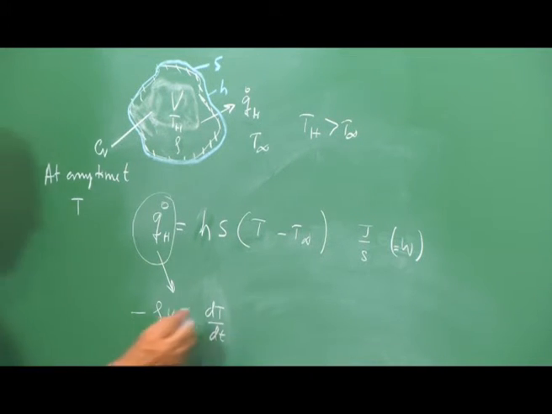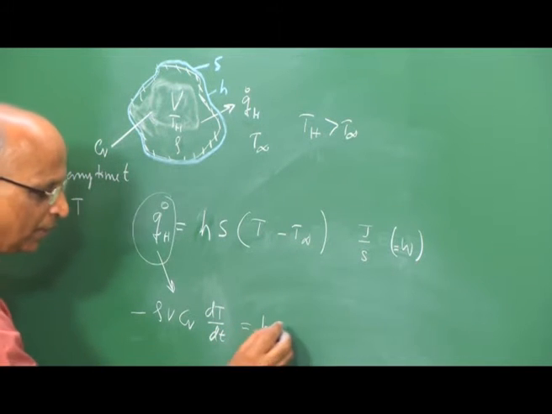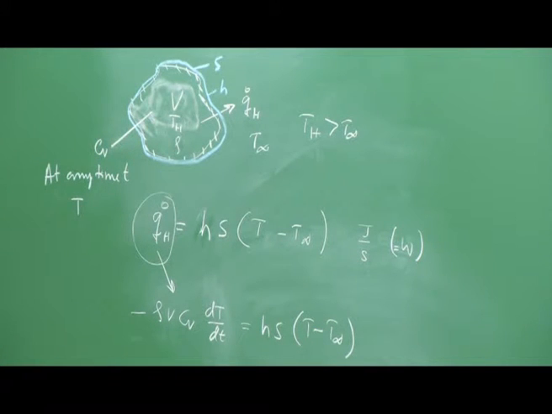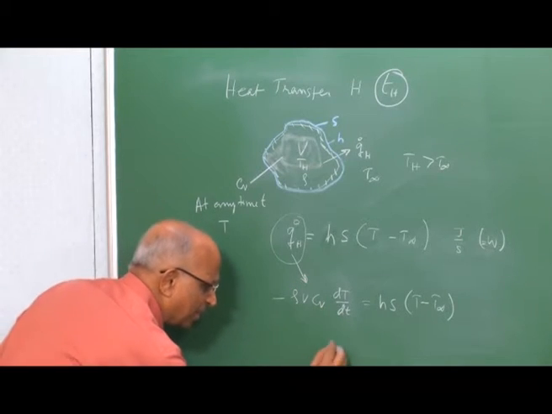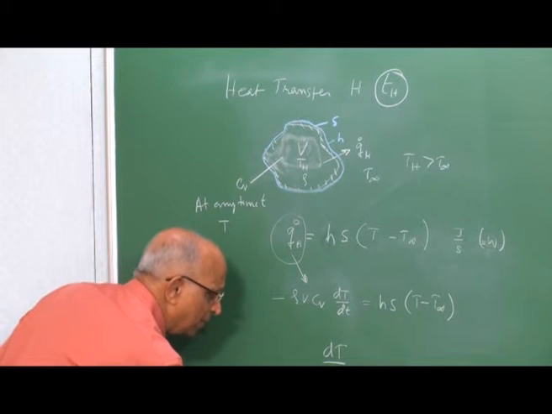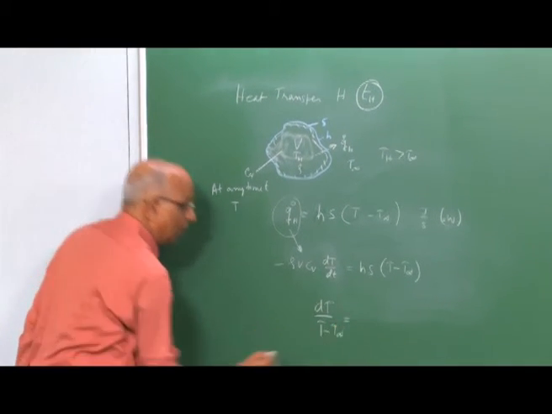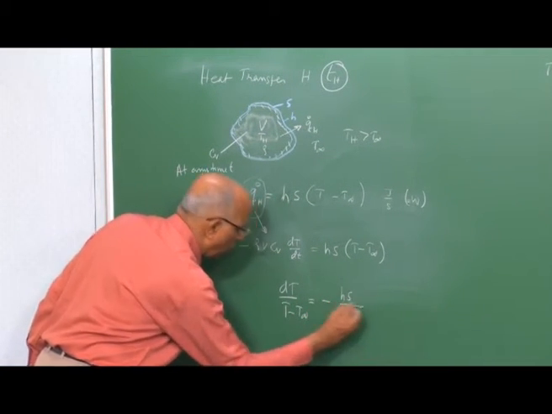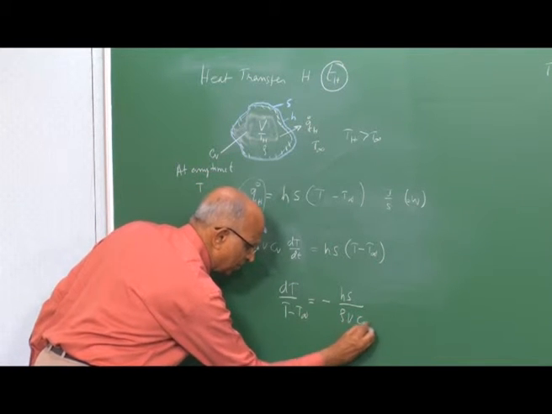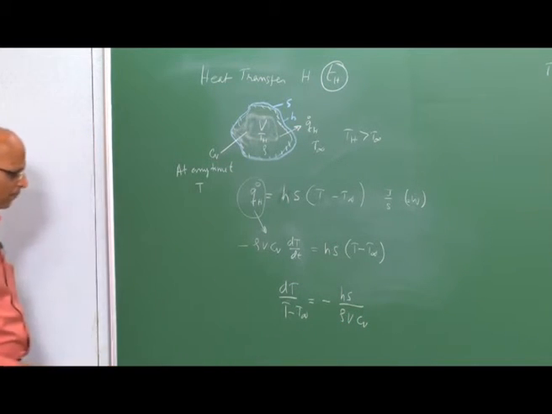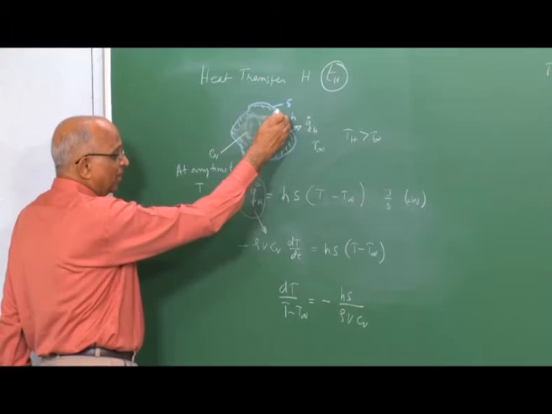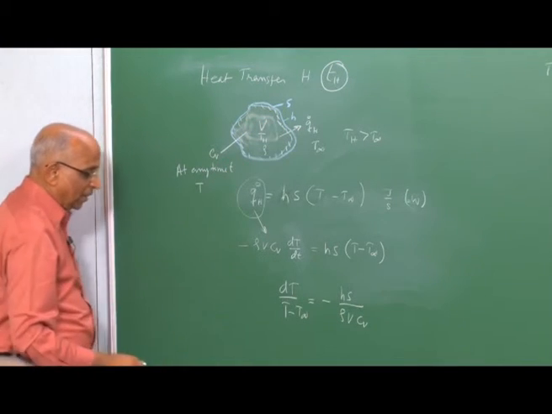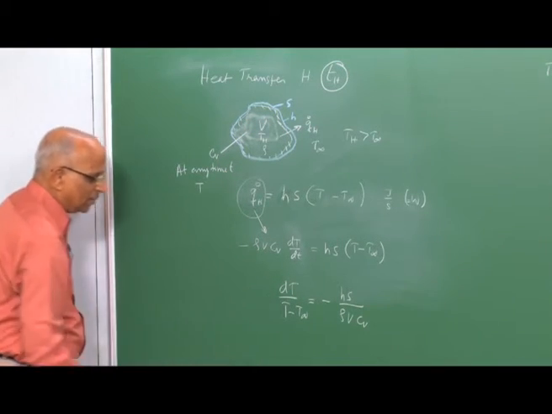Therefore, Qh I can write again as equal to H S into T minus T ambient, this is the rate at which it is losing heat. Now I can write this expression as dT by T minus T ambient equal to minus H S over rho V into Cv. This is the thermal mass of this particular system, and H is the heat transfer coefficient at the surface, S is the surface area through which heat is getting transferred outside, I have dT by this.